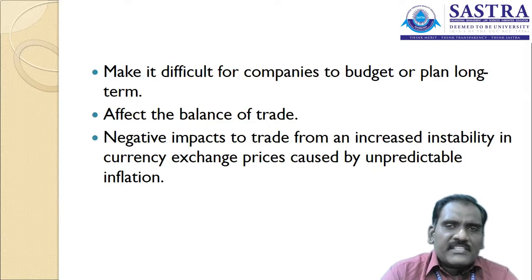These things are making changes in the price value in the market. So the companies may not be able to plan for the next year, or for the long term, according to this particular situation.